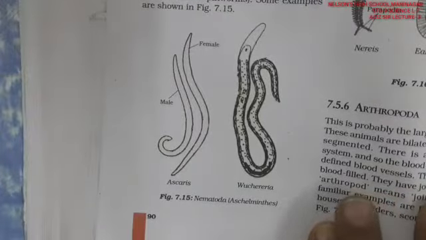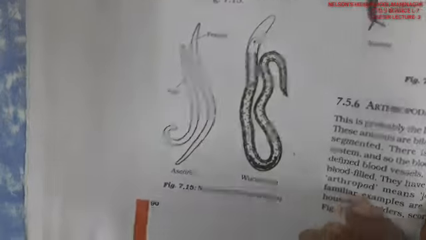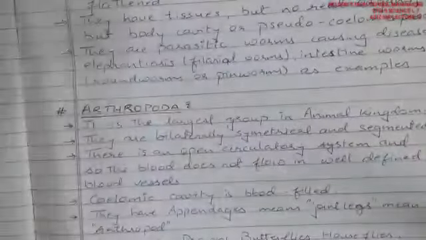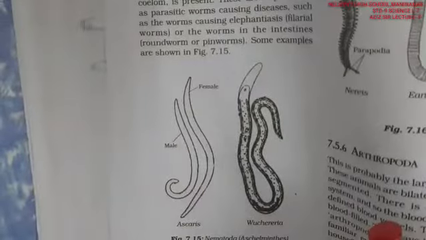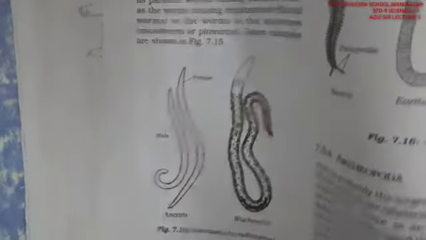These types of worms you have seen. That is Ascaris. You are able to see Ascaris here and Wuchereria. These are the worms present in the Nematoda group.